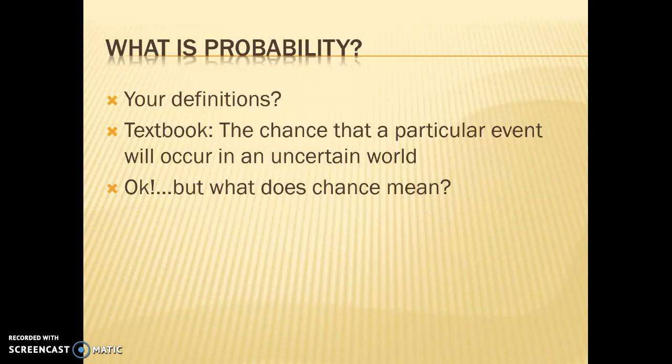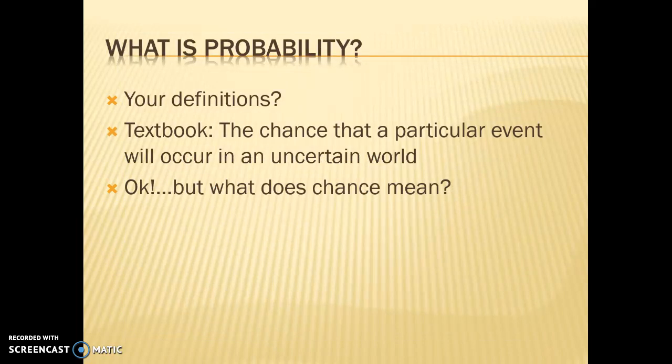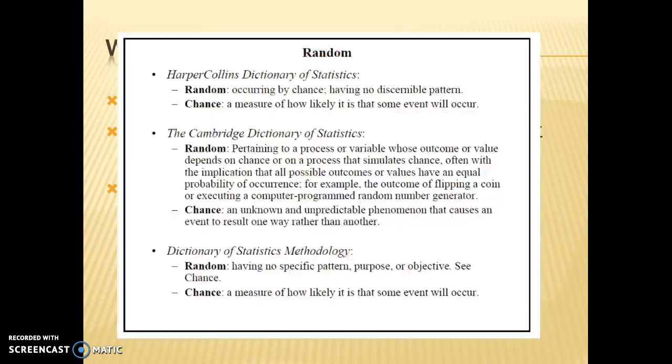You could look it up in your textbook, and your textbook has a definition of the word probability. It's on page 33. The chance that a particular event will occur in an uncertain world. Okay, cool. What the hell does that mean, right? What does it mean to say that there's a chance of a particular event occurring when the world is not deterministic or uncertain? So what does that mean? Well, it's problematic, right? Because we're asking about the word probability, and we're using the word chance to describe it. Well, you might say, well, what does the word chance mean?